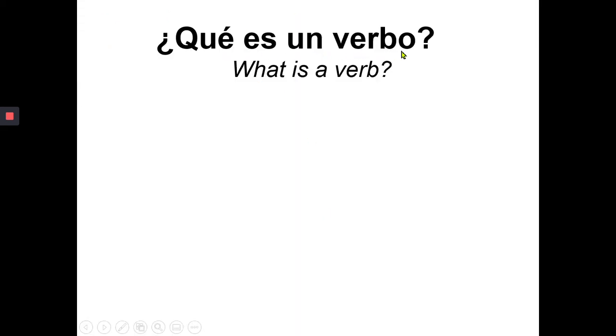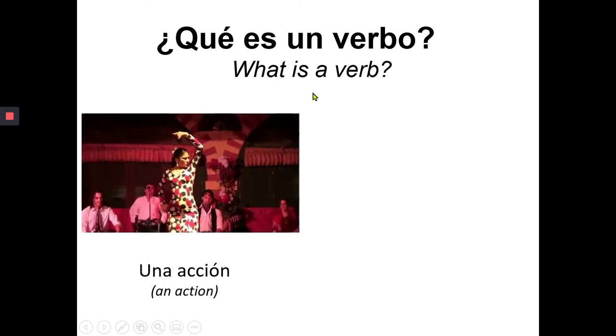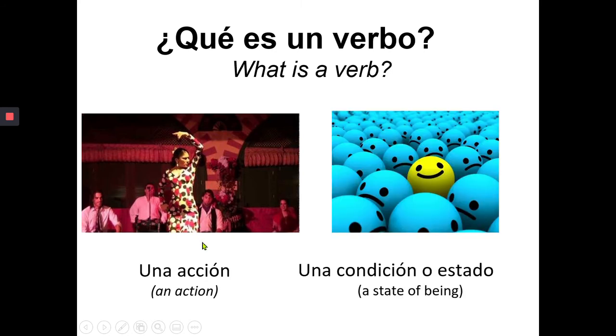¿Qué es un verbo? Vamos a ver. ¿Qué es un verbo? Un verbo es una acción. So a verb is a word that expresses an action. Como bailar. A verb can also be a word that expresses a condition or a state.